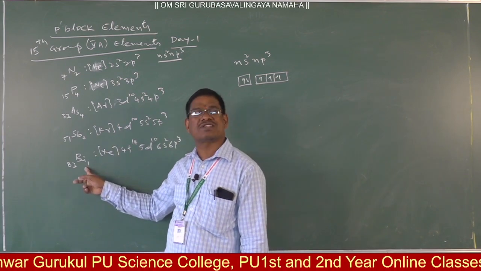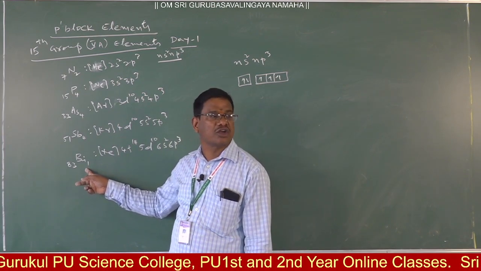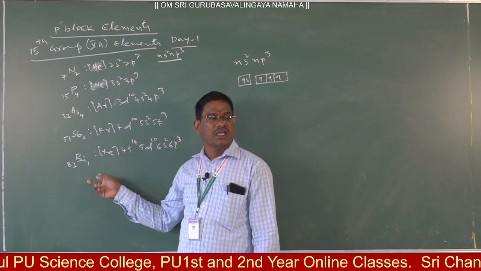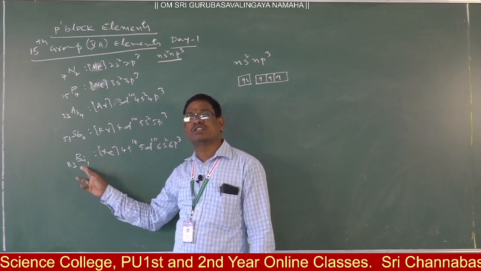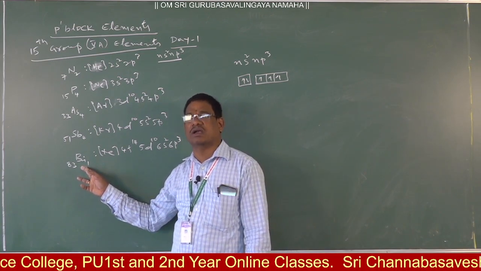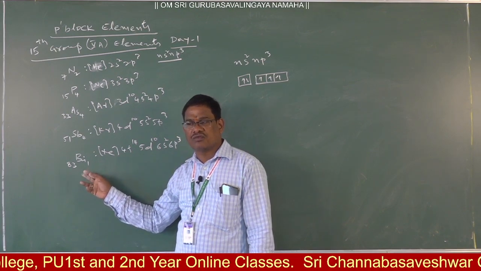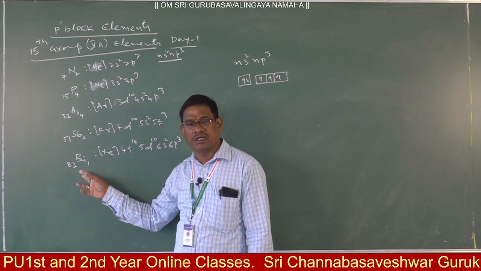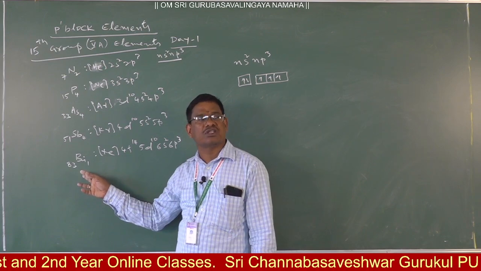It is the 4n plus 1 series, the artificial radioactive disintegration series, in which bismuth is left over as the last element. Bismuth is left over as the last element during the artificial radioactive disintegration series.